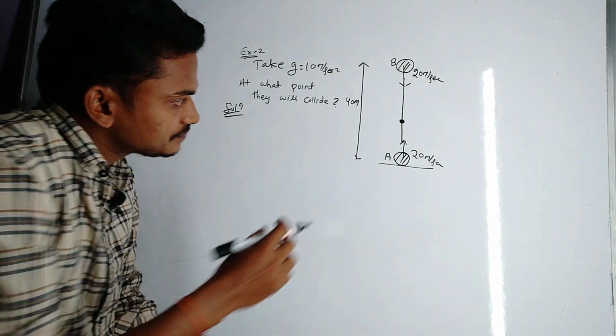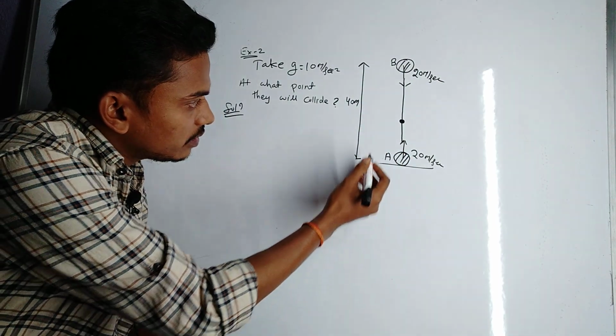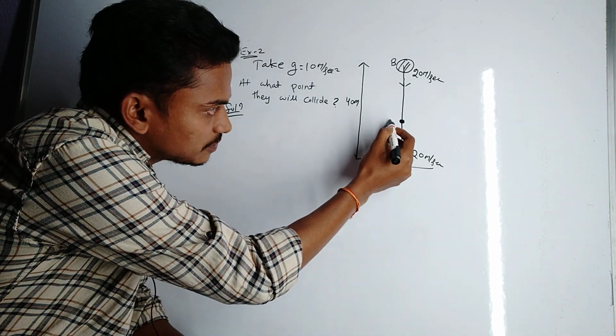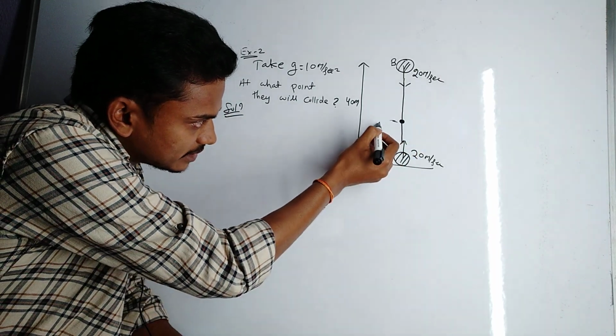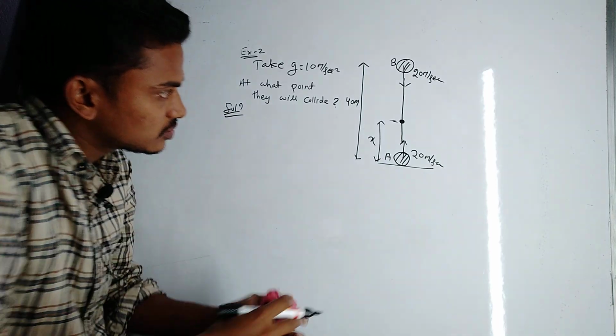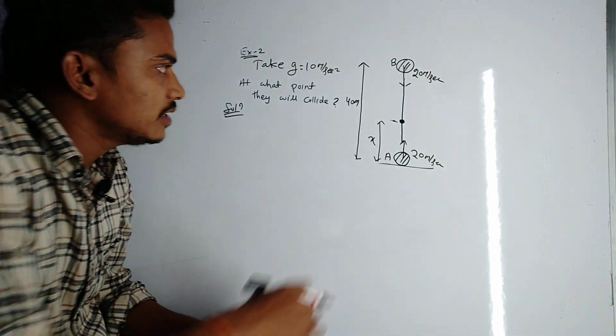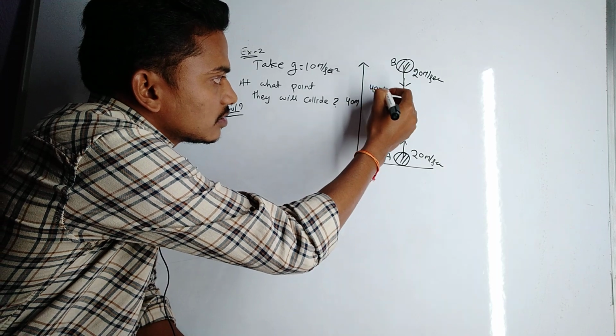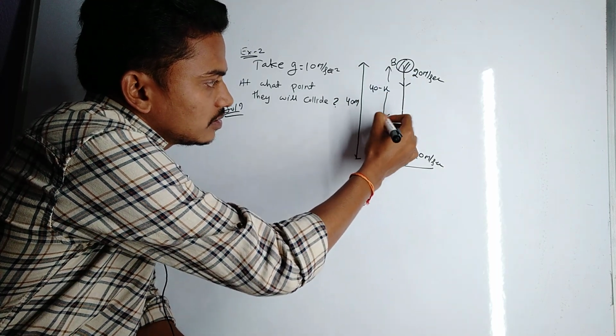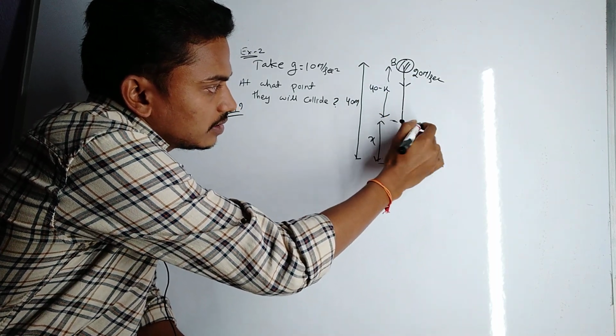Suppose the two bodies collide at this point, at a distance x from the ground. So the total initial distance was 40 meter. So this distance will be 40 minus x. And this is the x point.